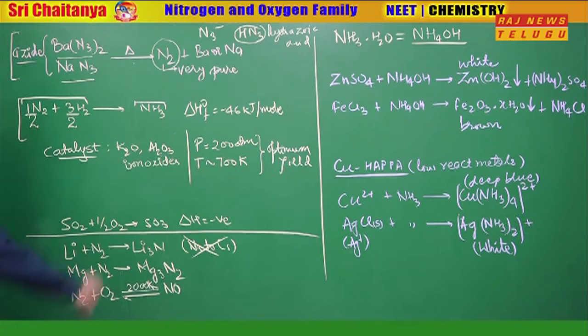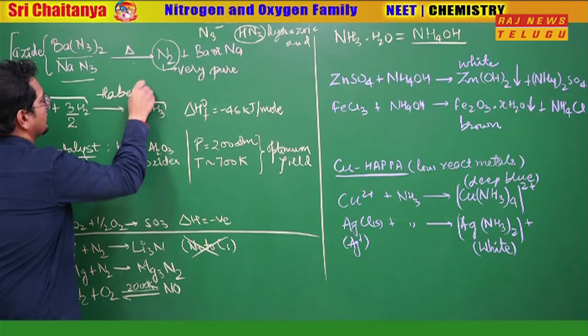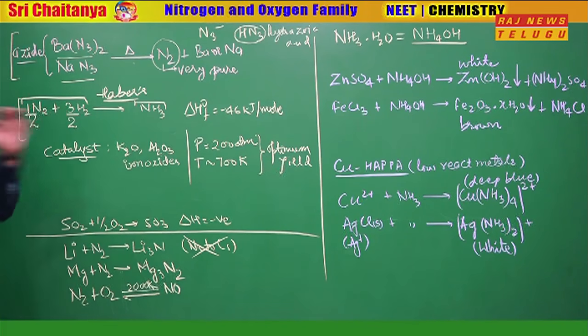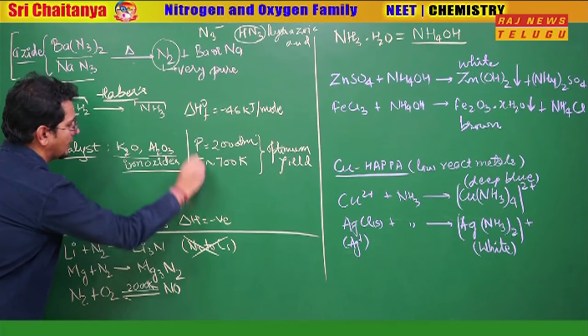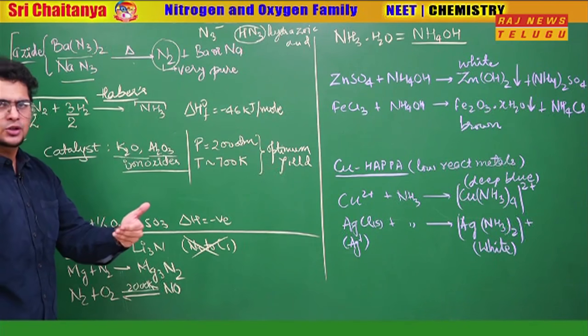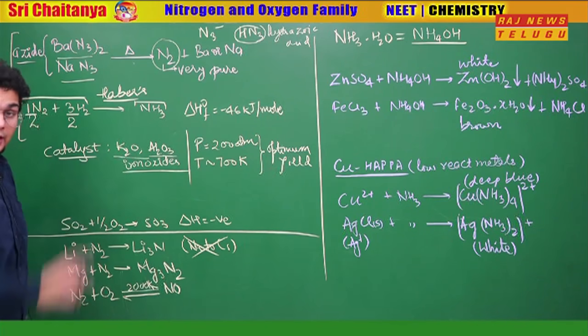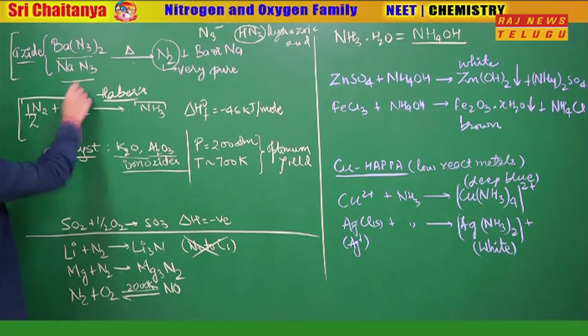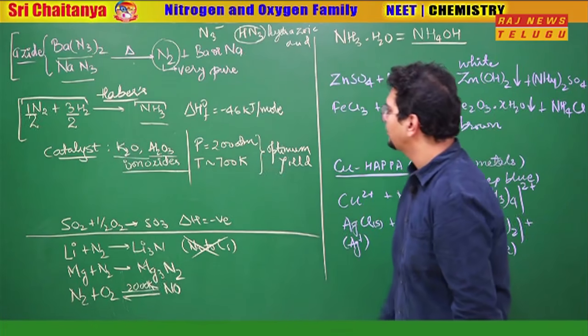Coming to the next reaction, N2 plus H2 gives you ammonia. This is known as Haber's process. So understand this. In the Haber process, the catalyst we use is K2O, Al2O3, and the iron oxides are the catalyst there. You might have read this in surface chemistry also. This is there in the nitrogen family as well, so it's a very important topic. So half N2 with 3 by 2 H2 gives you 1 NH3. Enthalpy of formation is minus 46 kilojoule per mole.